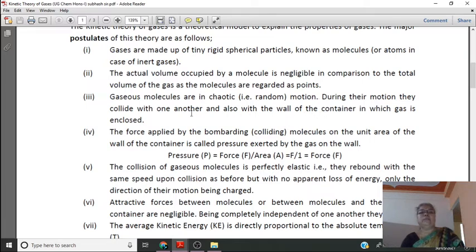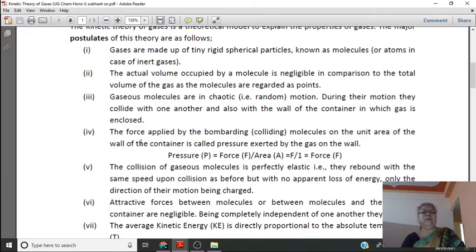Gas molecules are always in random motion, and during their motion they collide with one another and also with the wall of the container in which the gas is enclosed. This is the third assumption. Then the fourth assumption: the force applied by bombarding or colliding molecules on the unit area of the wall of the container is called the pressure exerted by the gas on the wall.